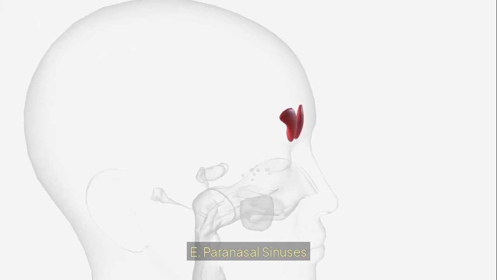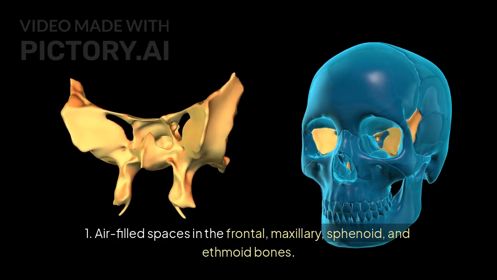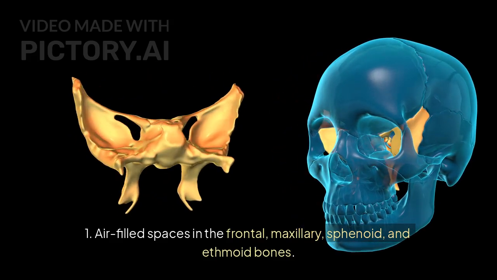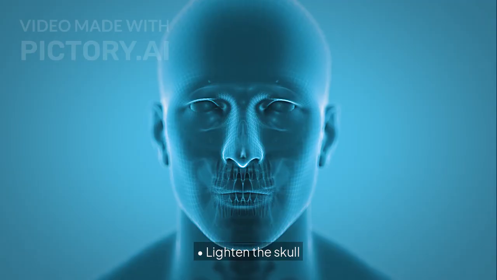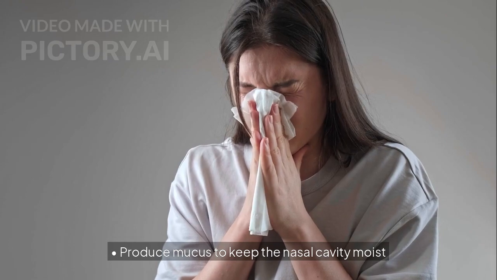E. Paranasal sinuses. 1. Air-filled spaces in the frontal, maxillary, sphenoid, and ethmoid bones. 2. Functions: lighten the skull, enhance voice resonance, produce mucus to keep the nasal cavity moist.